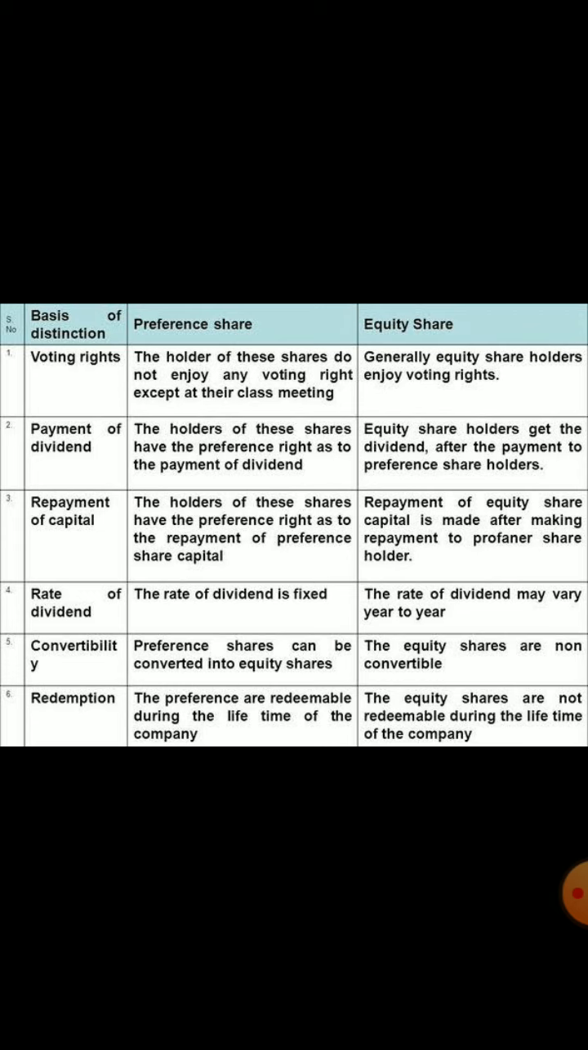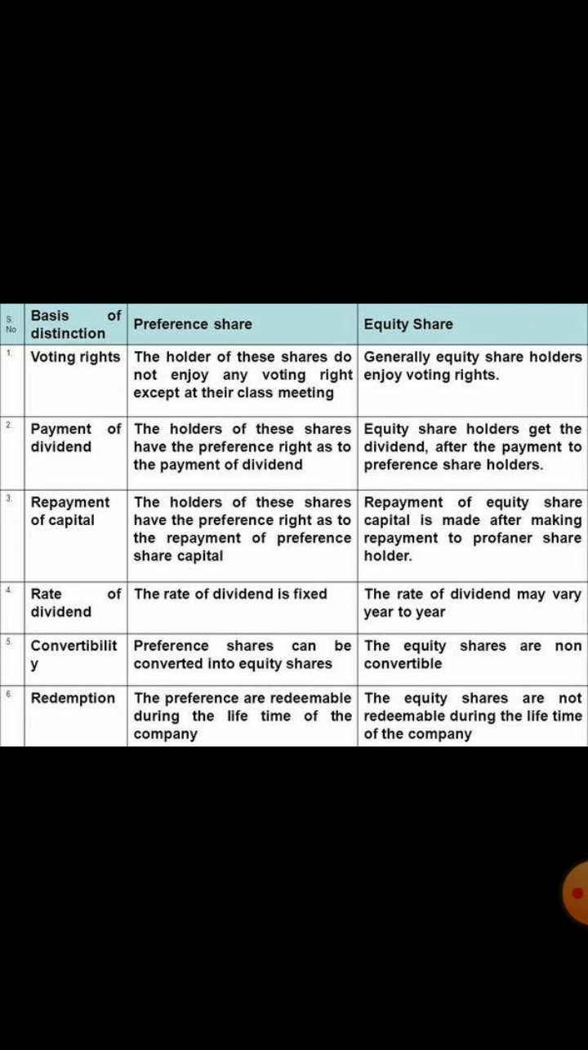Again, repayment of capital. Whenever the company is winding up, or preference shares are being redeemed, or both equity share and preference share are getting redeemed, then at first preference shares will be paid, and then if any amount is remaining after selling all the assets of the company, then equity shareholders will be repaid their amount.